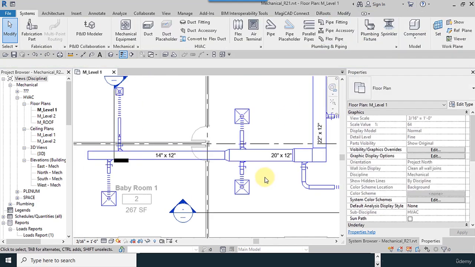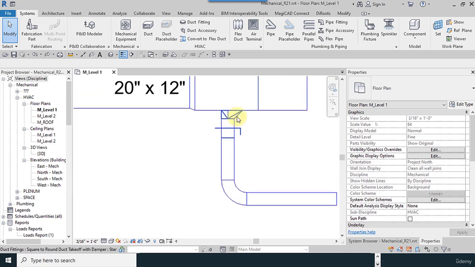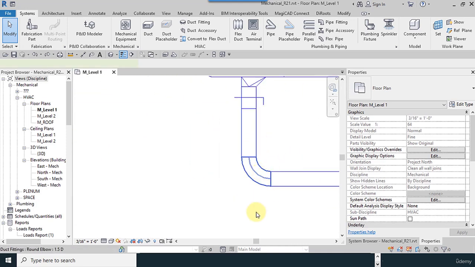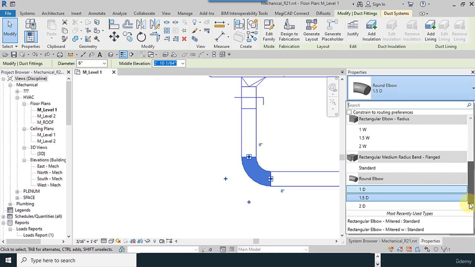And our next option is reapply type. For example, you have a lot of elbow connection types and you want to select all of them.